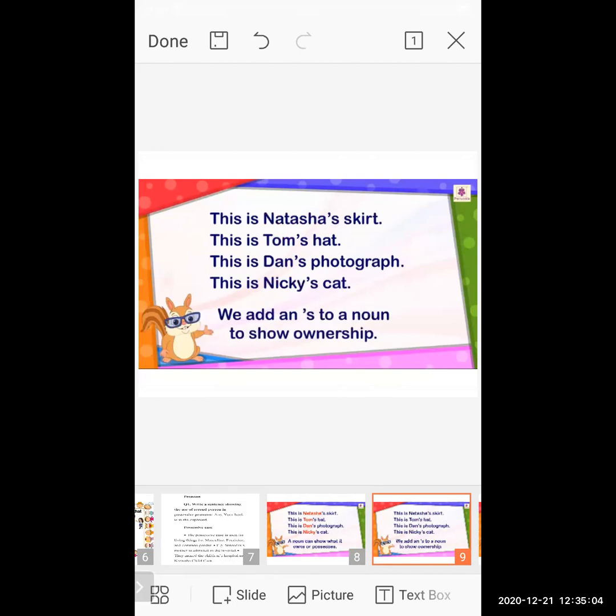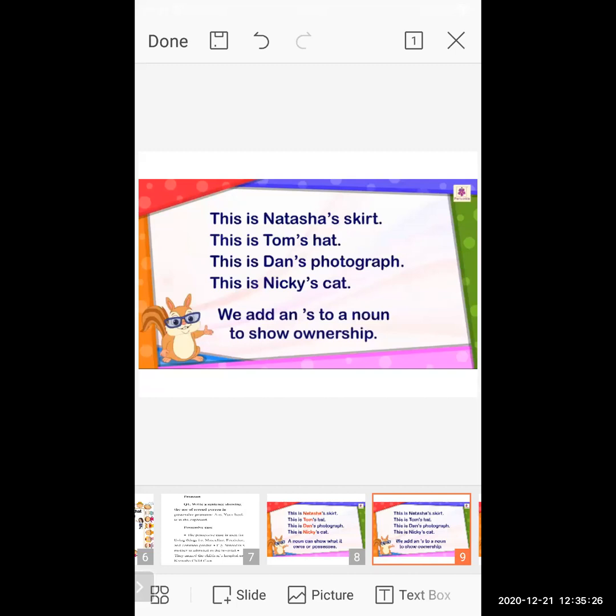We add an apostrophe s to a noun to show ownership. Now, students, why are we adding apostrophe s? Because we want to show that a noun, that means a particular person, has ownership of that particular thing. That's the reason we add apostrophe s with the name.